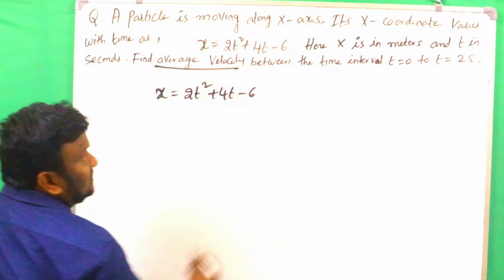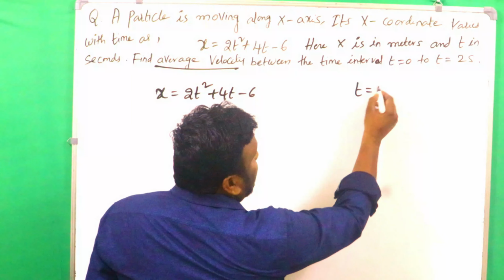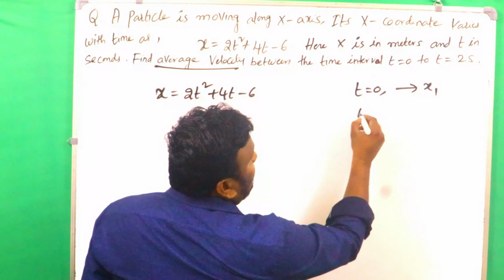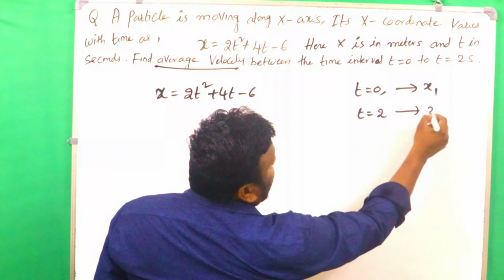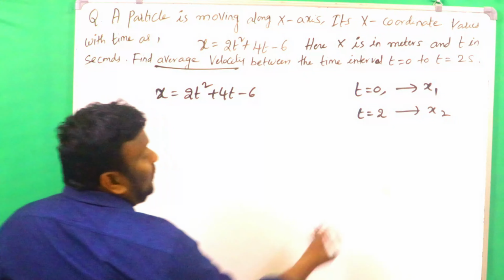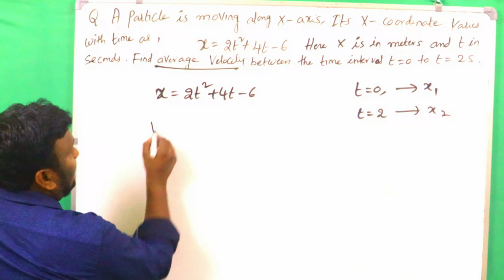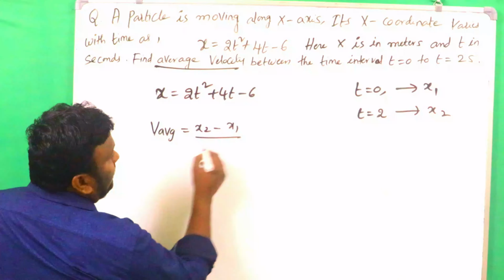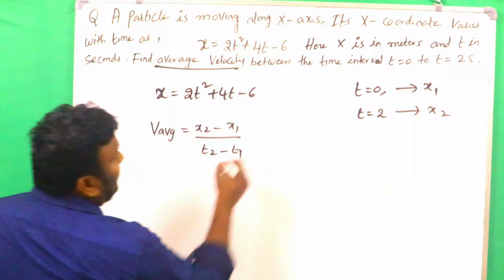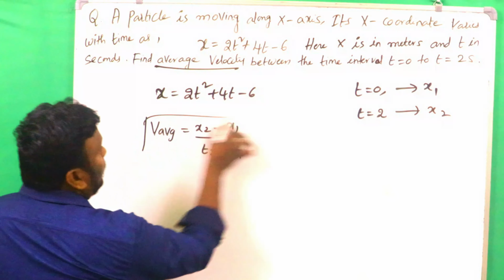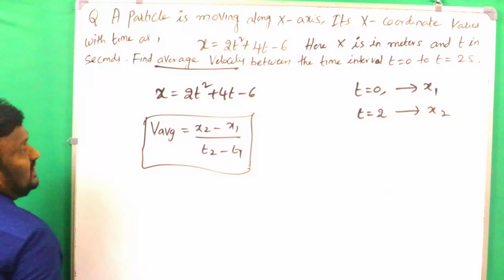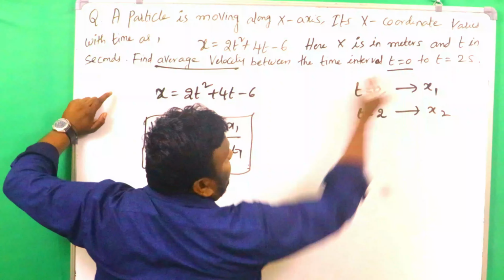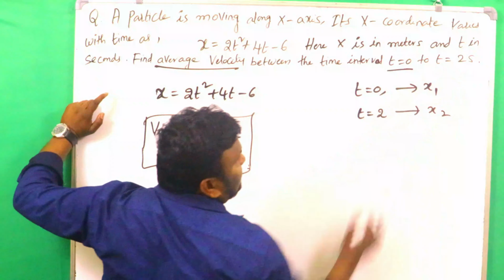Average velocity. For example, at the time t = 0, we will take the displacement as x1. At time t = 2 seconds, we will take that as x2. Then obviously the average velocity formula is V average = (x2 − x1) / (t2 − t1). That is the formula we are going to use. Clear? So here, what was given is t = 0 and t = 2 seconds.